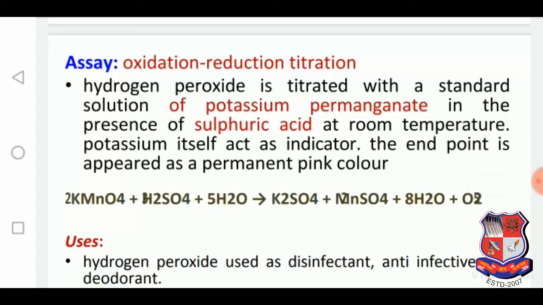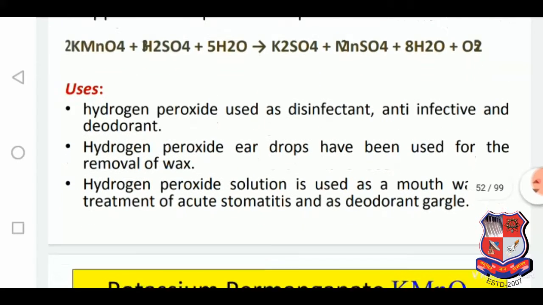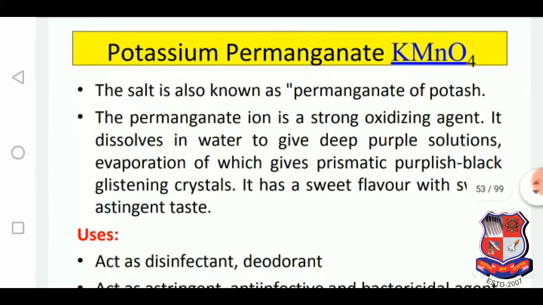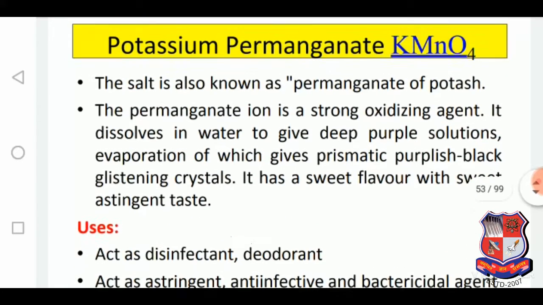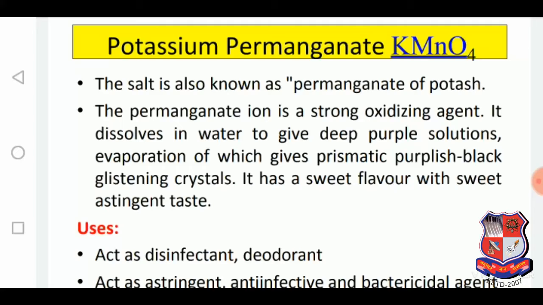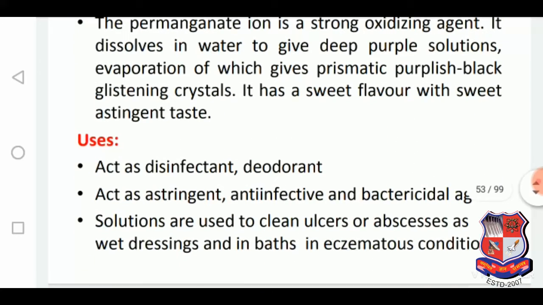Here is the assay procedure that involves oxidation reduction titration, redox titration. Here are the uses for that. Potassium permanganate, which is also known as permanganate of potash, so it is a synonym for that. The synonym is also asked in the GTU examination, which is very important. Students have to remember each and every synonym. For the synonym and uses, there is 1 mark for one compound. So students miss the opportunity there.